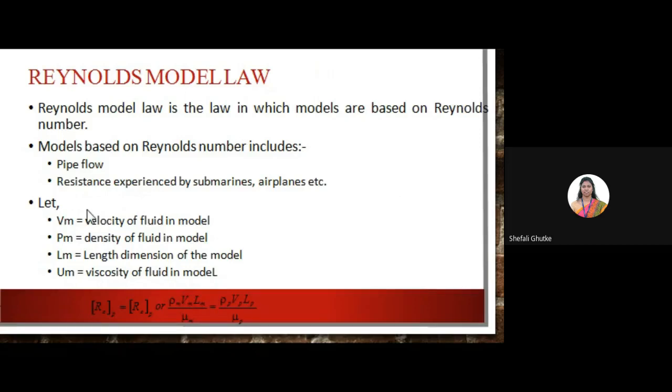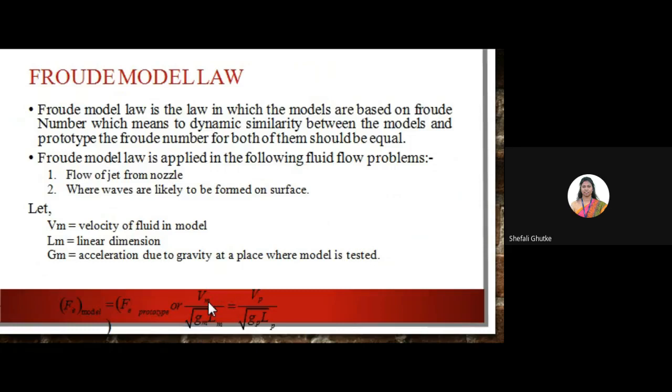Okay. So this Vm is nothing but the velocity of the fluid in the model. This ρm is the density of the fluid in the model. Lm is the length of the model, and this μm is the viscosity in the model. Likewise, we can write it for the prototype. For the prototype, we write Vp, which is the velocity of the fluid for the prototype. Okay.